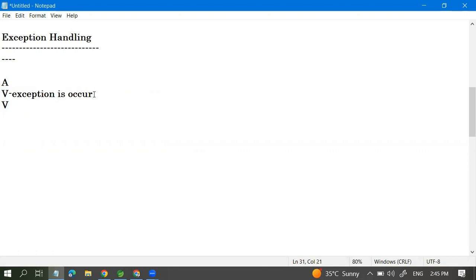How will it protect it? We are providing some code which handles the exception. While handling the exception, we are using try, catch, the finally keyword, throw, and throws. These are the keywords which we use to handle the exception.